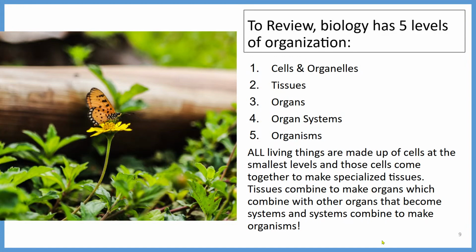One last time, to review, biology has 5 levels of organization. The most simple level is our cells, followed by tissues, then organs, organ systems, and then finally the organism. All living things are made up of cells at the smallest levels, and those cells come together to make specialized tissues. Tissues combine to make organs, which combine with other organs to make organ systems. And those systems combine to make an organism.